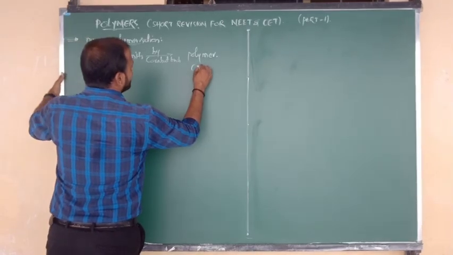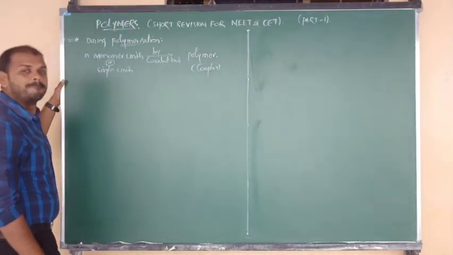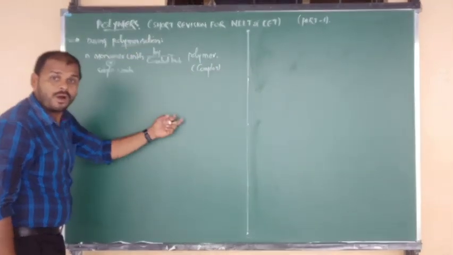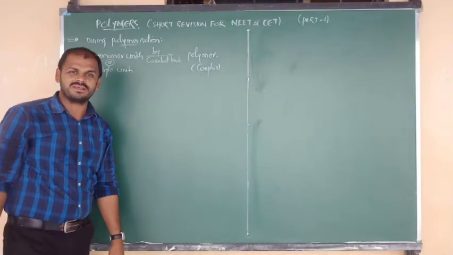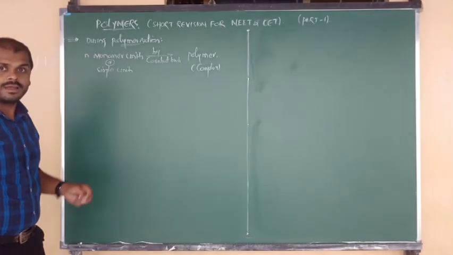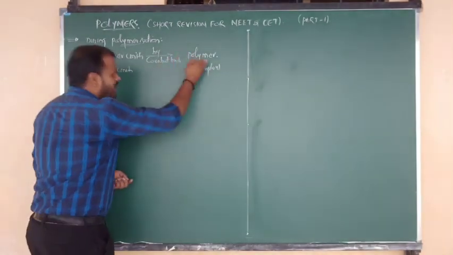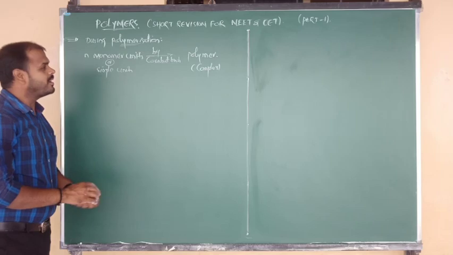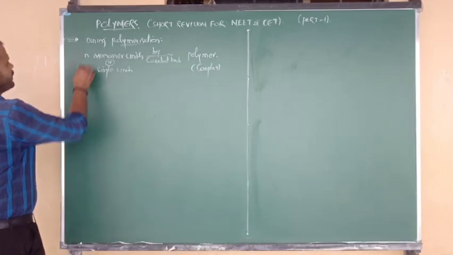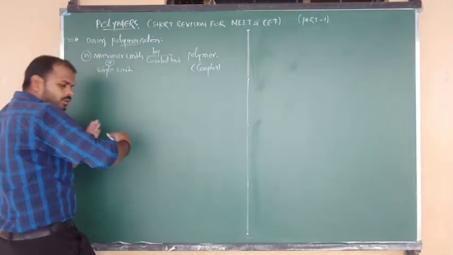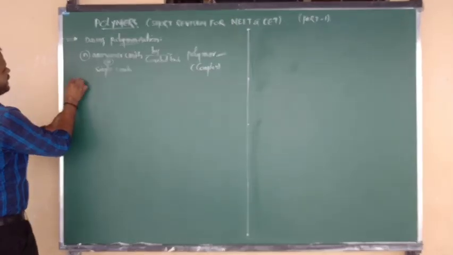So a polymer is a large molecular weight complex compound which is formed from a number of monomer units which are linked by covalent bonds. Final touch: the number of monomer units, also called simple units, are the repeating structural units of the polymer. Okay? Good. Just remember that during polymerization the monomer units are linked by covalent bonds and form a large molecular weight complex compound called a polymer. So let me write one, two, three examples.